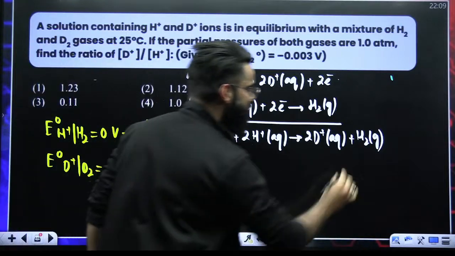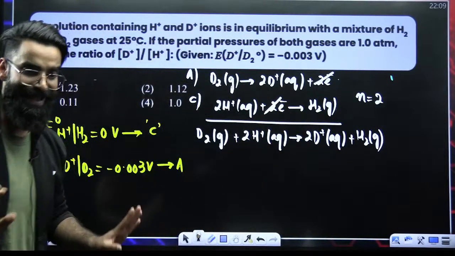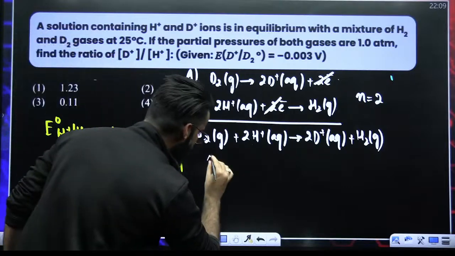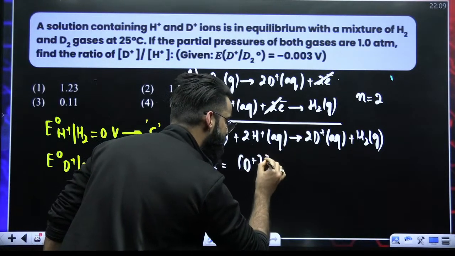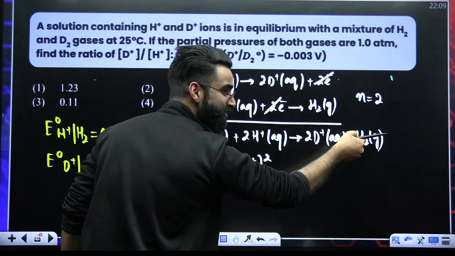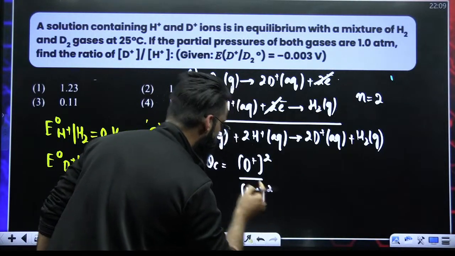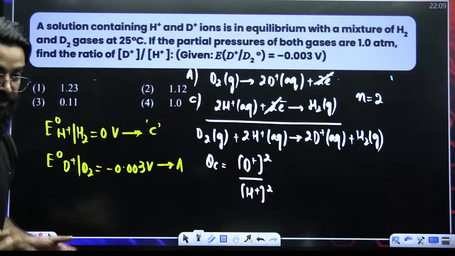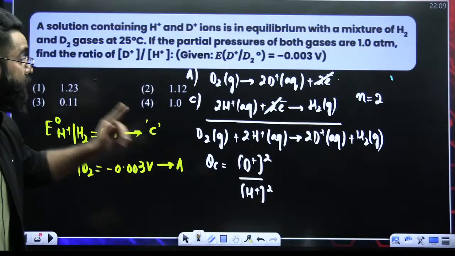If this is my net reaction, what is the value of n then? n value here is 2, because 2 electrons got cancelled. If n is 2, I can write QC expression as well. It's going to be concentration of D positive raised by stoichiometric coefficient, partial pressure of H2 is 1, divided by concentration of H positive raised by 2, and partial pressure of D2 is also 1 given in the question. So this is your QC expression.